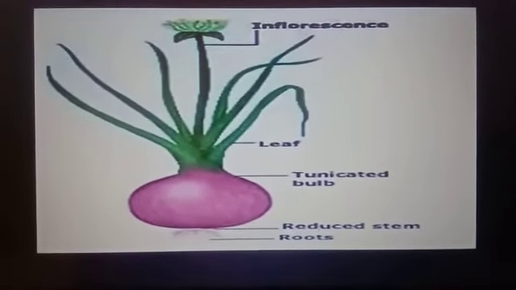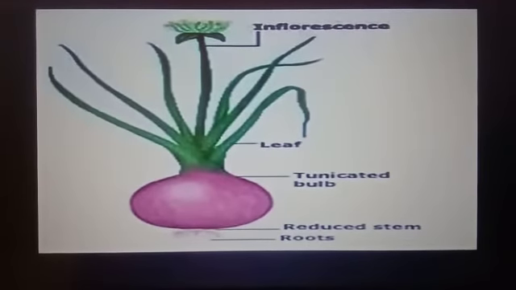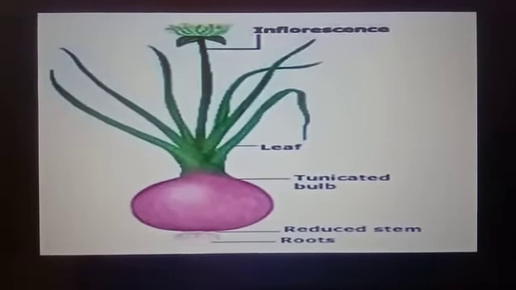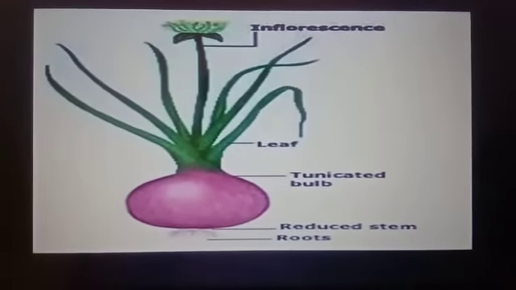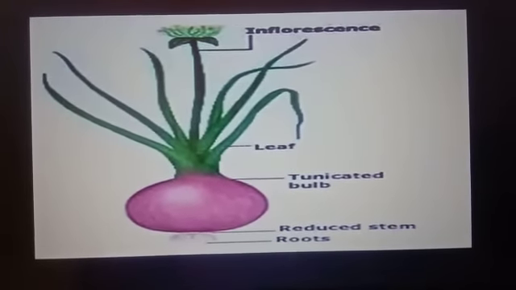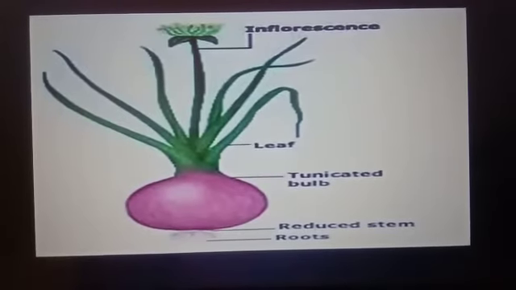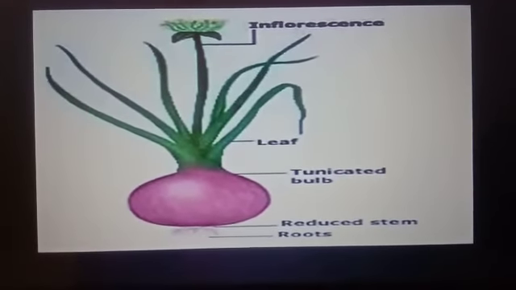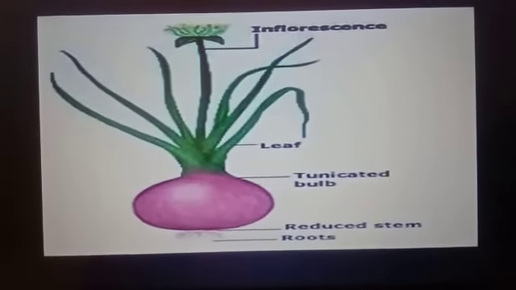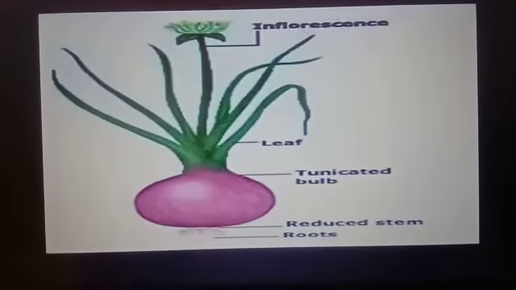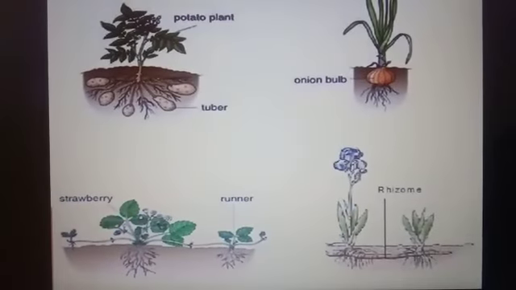Then vegetative propagation by stem. The potato is a swollen underground stem modified to store food. It is also called a potato tuber. A potato tuber has buds or eyes to grow into a new plant. If a piece cut with an eye on it is planted under the soil, it grows into a new plant.